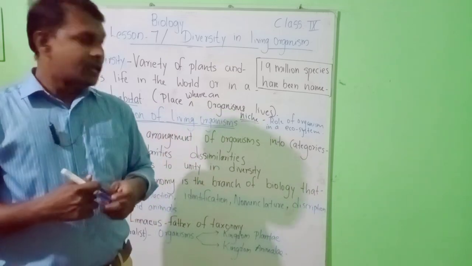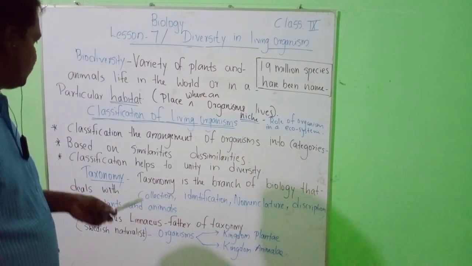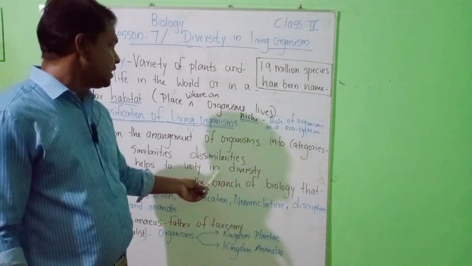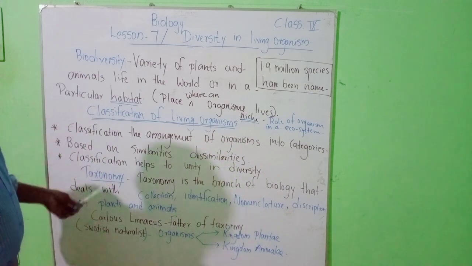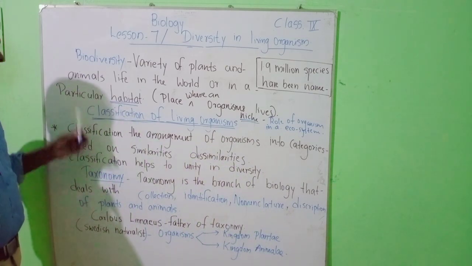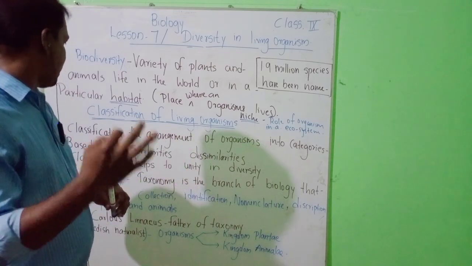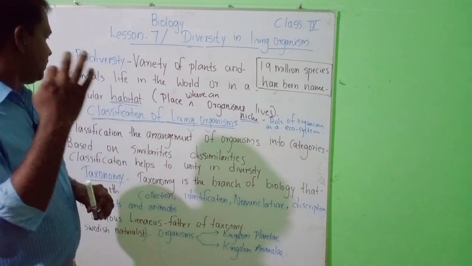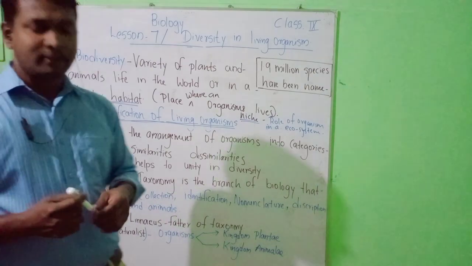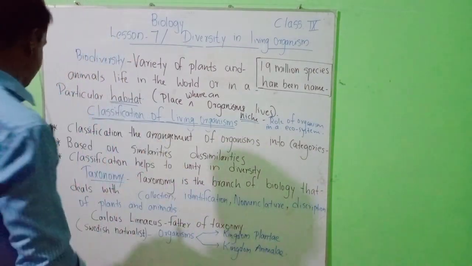That is just one example of classification helping unity in diversity. So remember that classification is the arrangement of organisms into categories, based on similarities and dissimilarities.